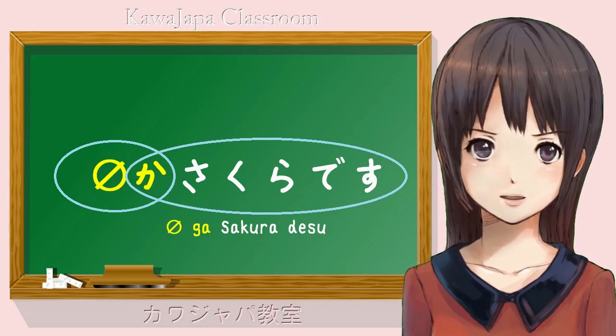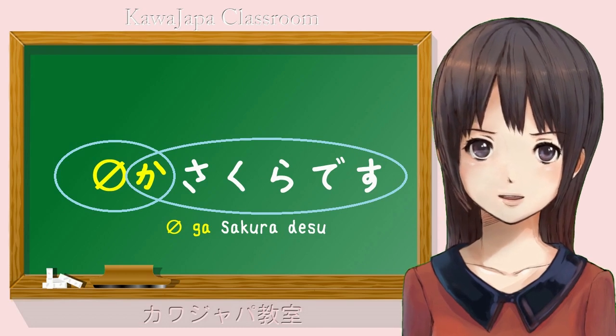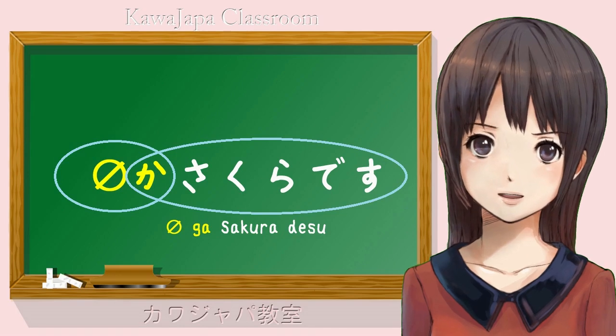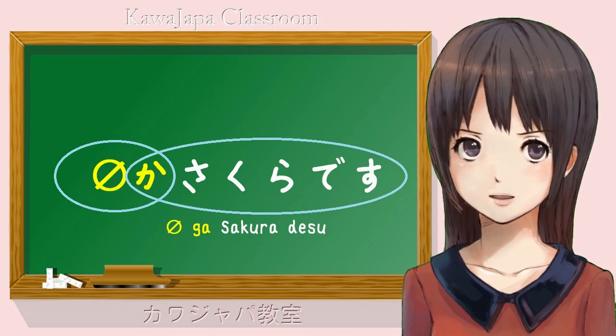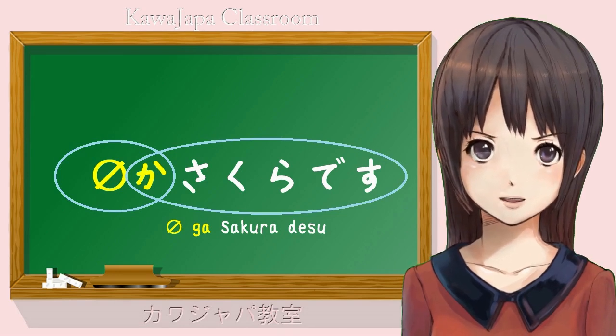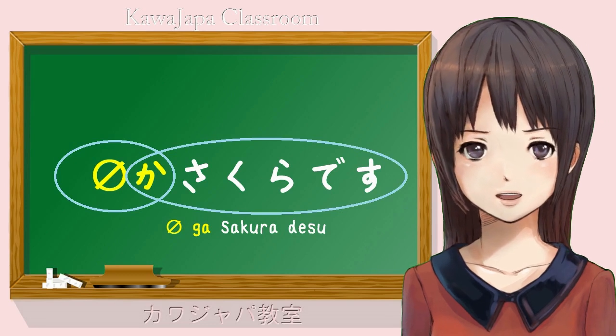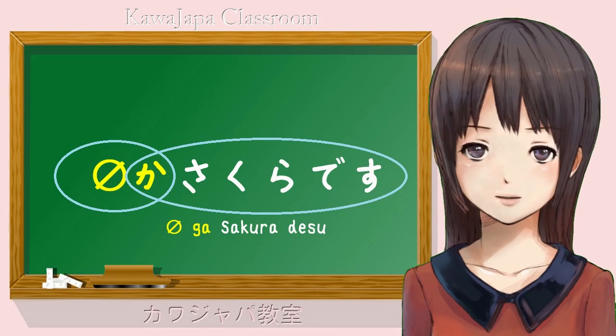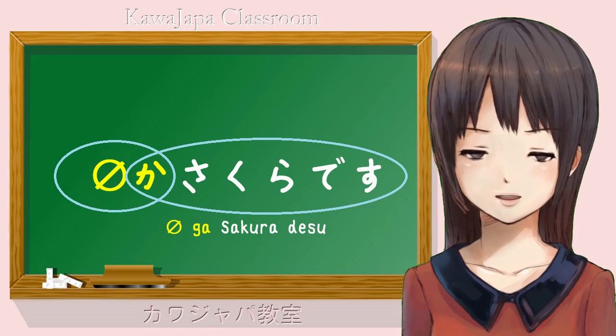You might notice that at the beginning of each lesson I introduce myself. KawaJapa no kyodori desu. I don't say 私は KawaJapa no kyodori desu because in this context it is quite unnecessary and would in fact add a certain emphasis which I am not trying to add. So, Sakura desu, which analyzes to zero ga Sakura desu, is complete in itself.